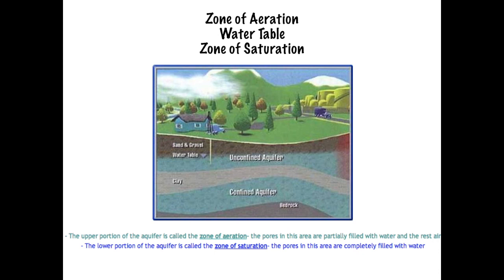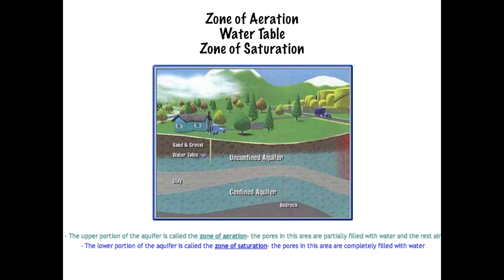As you can see in the picture, all the parts that are covered blue would be called the zone of saturation. Now you can see above the blue in the unconfined aquifer, the one that can reach the surface, the part above that, that's brown, that's the part of the soil that is dry. It's the zone of aeration. Here's a big hint. Those spaces, they're empty, right? There's no water in the zone of aeration. What's filling those spaces? Air. So the zone of aeration is filled with air.